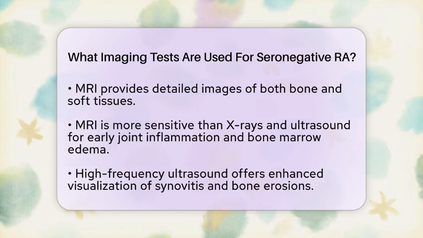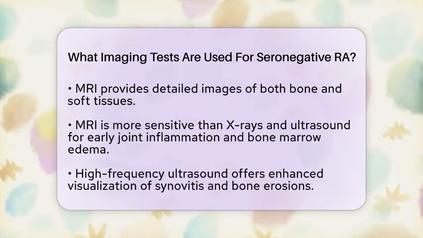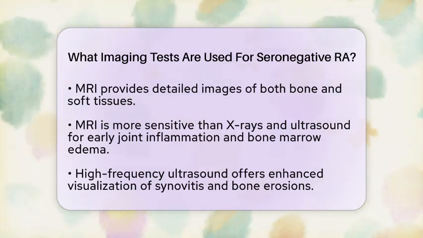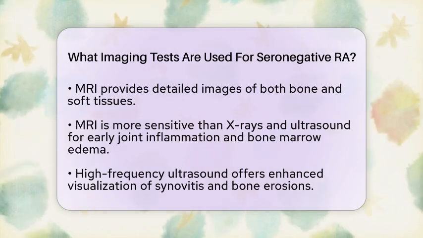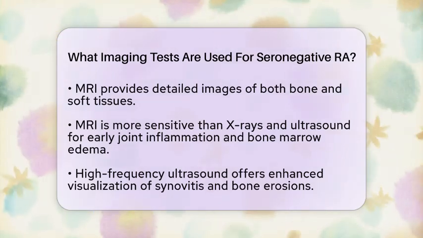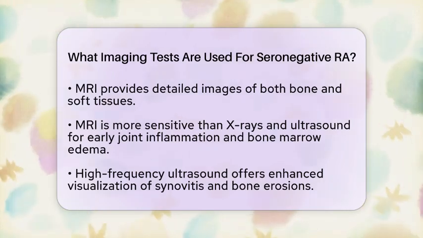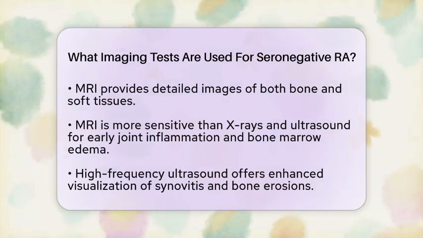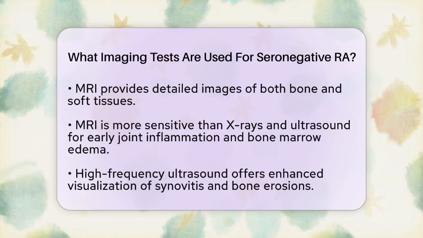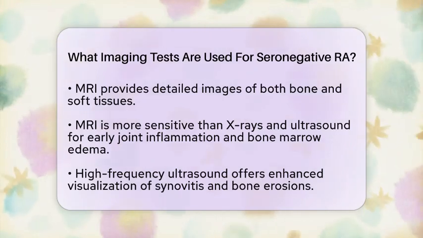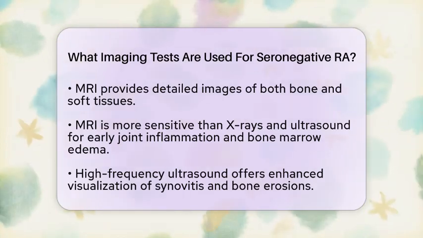High-frequency ultrasound is another advanced technique that has gained attention in recent studies. It enhances the visualization of synovitis and bone erosions with greater resolution. This can aid in the early and accurate diagnosis of seronegative RA, helping to differentiate it from conditions like osteoarthritis.